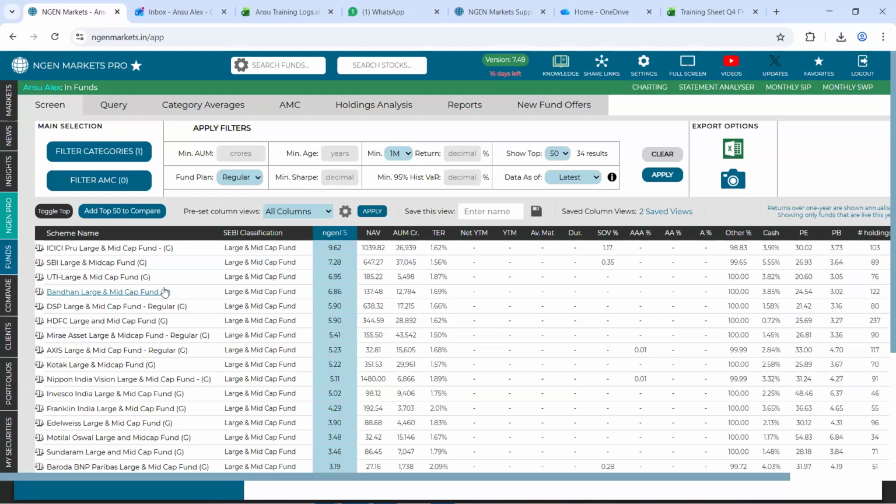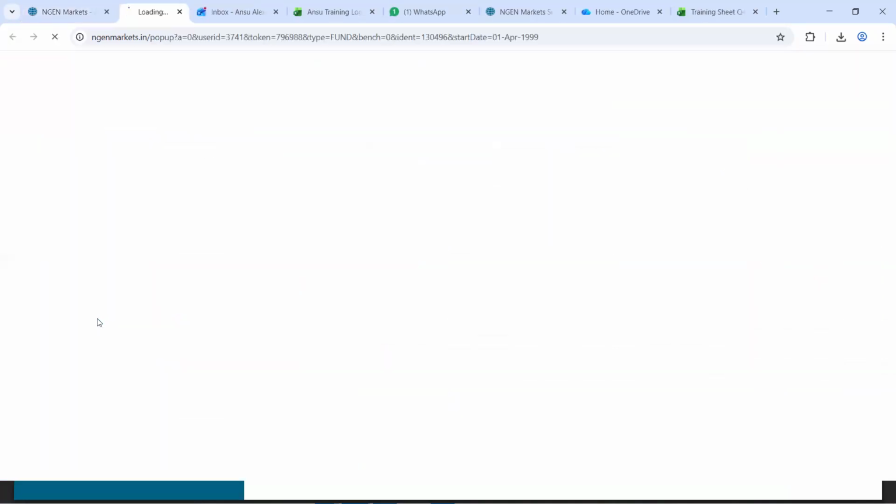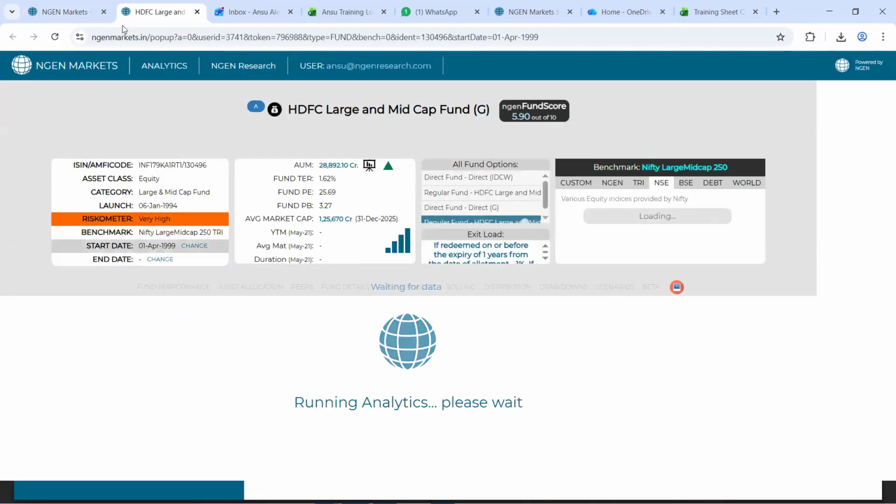Now, let's say you try to look at HDFC Large and Mid Cap Fund to do an in-depth analysis at fund level. All you need to do is click on the name of that respective fund and it will take you to a separate new tab which will show you a single fund analysis page. So this is the first way you can go forward with a single fund analysis on our platform.